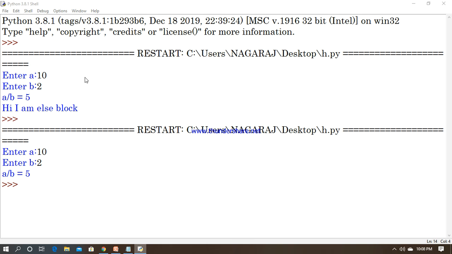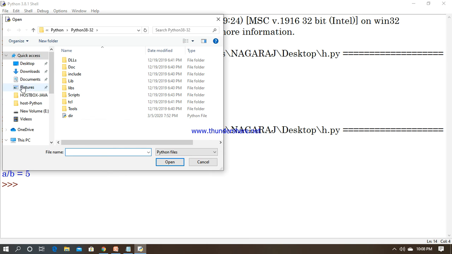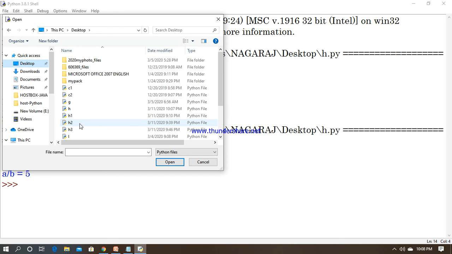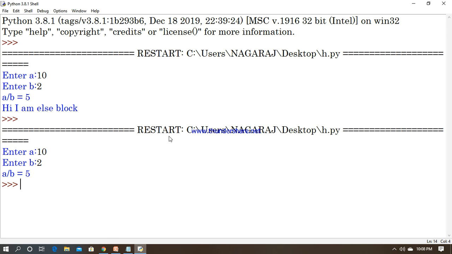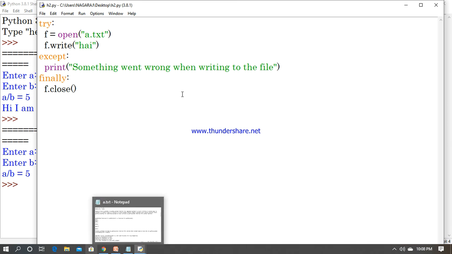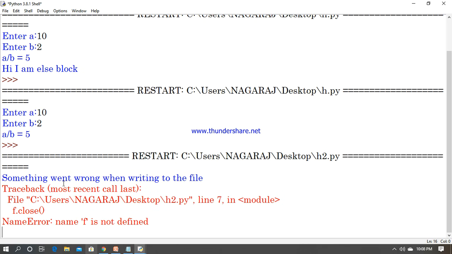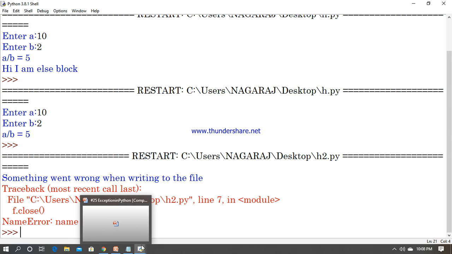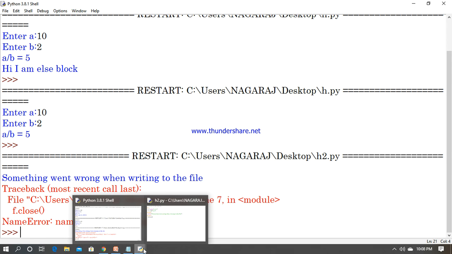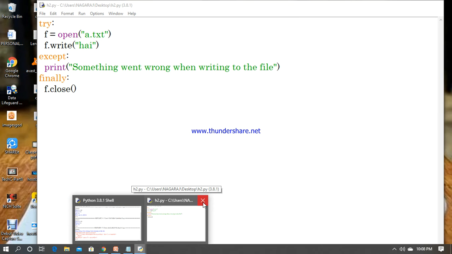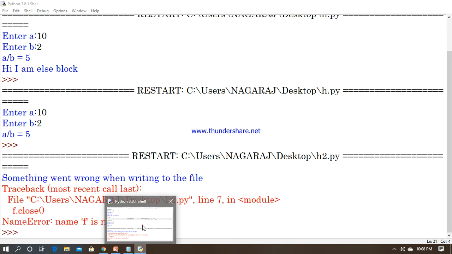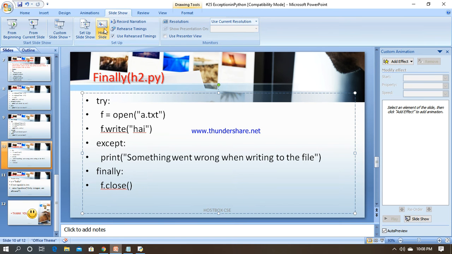File open, h2, desktop. The h2.py script is just opening. Yeah, see here. So what kind of output do we get? We get the message something went wrong when writing the file, because we don't have a file here and we don't have complete script code here. That is the reason we are not getting the output here. So it just prints the error message. So comfortably, whatever kind of errors you want, whatever way you want to use, you can use it like this.